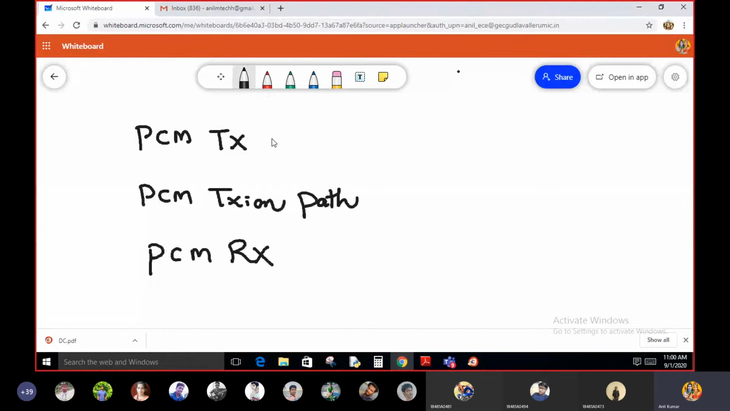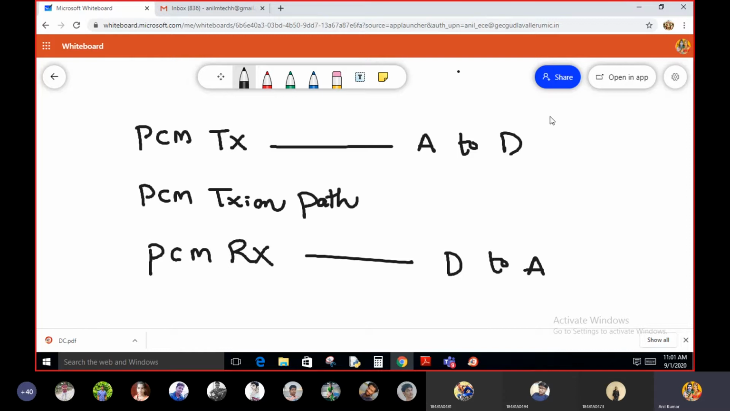Now we know that the PCM transmitter is connected to the PCM receiver with the help of the PCM transmission path. In the PCM transmitter, we perform the analog to digital conversion, and in the PCM receiver, we perform the digital to analog conversion. In the PCM transmitter, we have the blocks like the sampling circuit, next the quantization circuit, and next the encoding circuit. So this is a brief idea about the PCM transmitter.